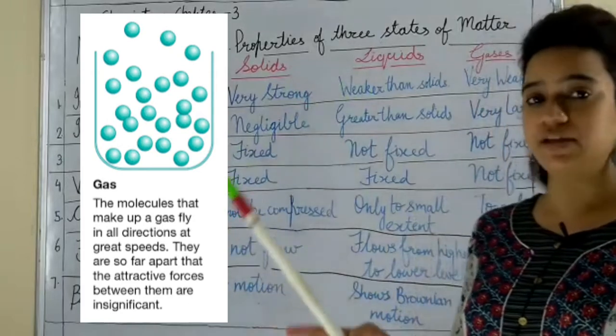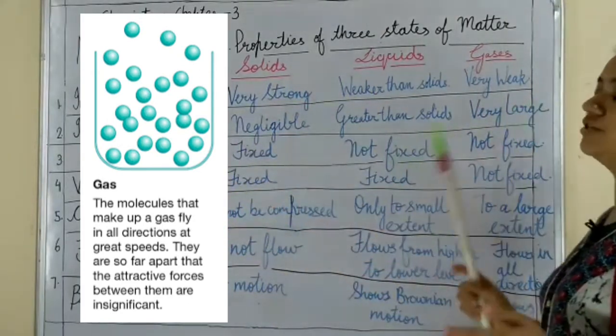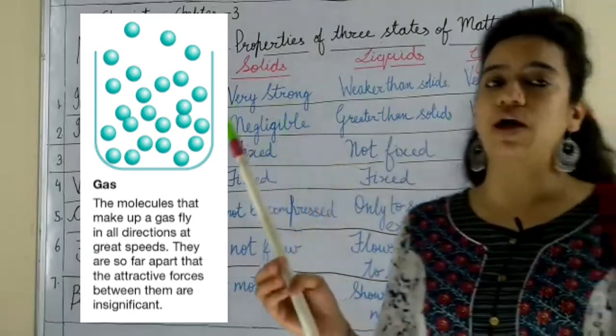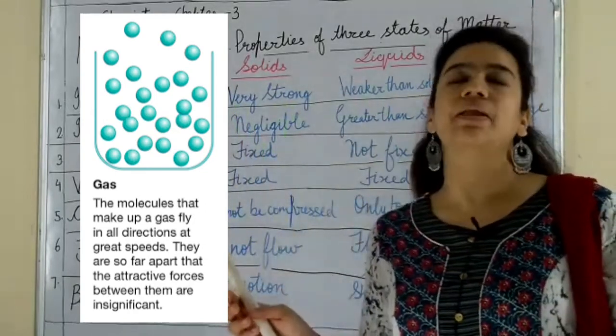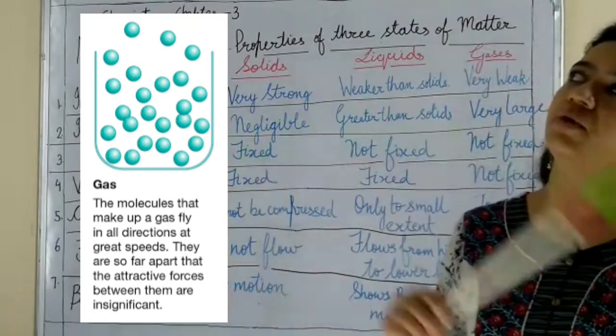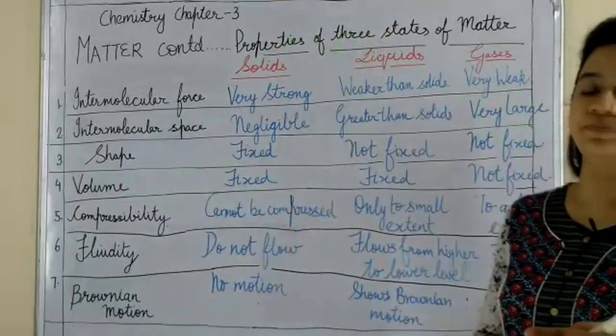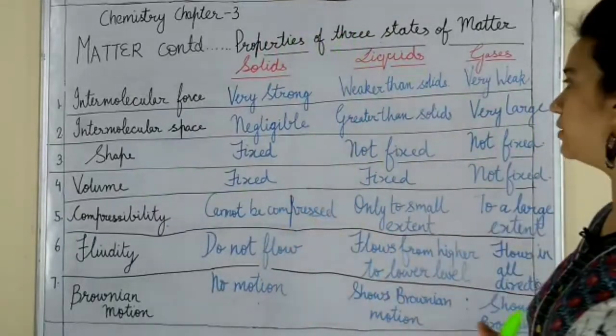Force of attraction is very weak, and thus they have very large intermolecular space. So if you have one molecule of, say, hydrogen here, then the other molecule may be very far away. Okay, so they have a very large distance between the particles.